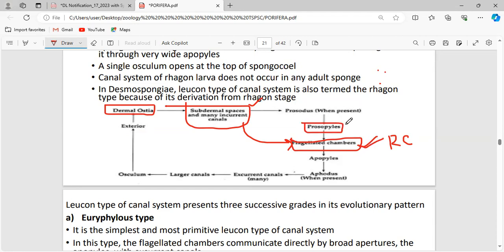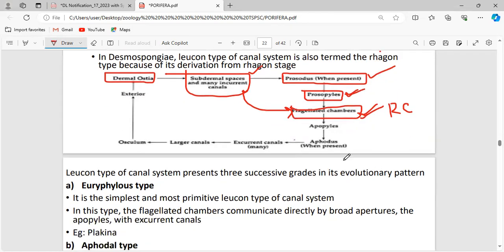prosopyles. We have studied only up to this, but what is prosodus? Only when prosodus is present, these prosopyles can connect this incurrent canal with the radial canal or the flagellated chambers. Clear? Now the water present in this radial canal has to reach the excurrent canal via the opening called the apopyles, only when the apodus is present.